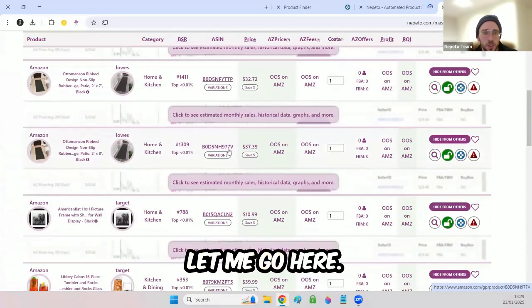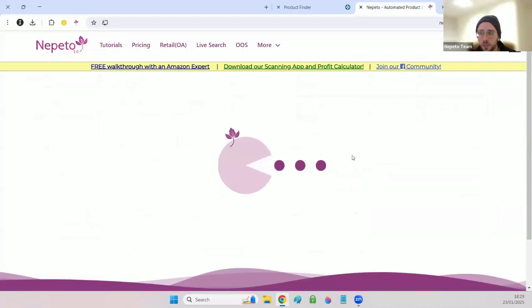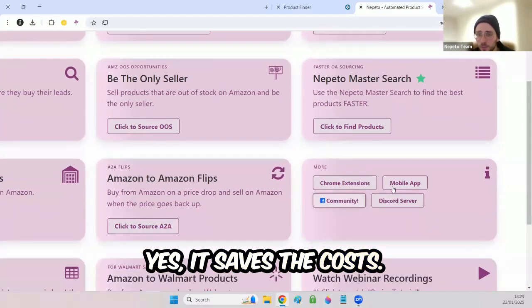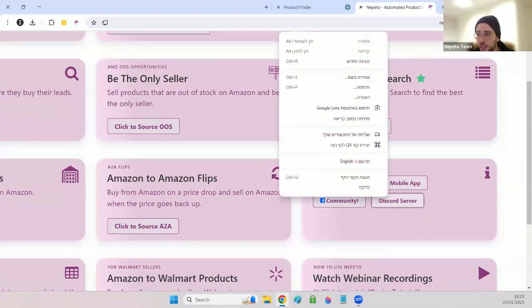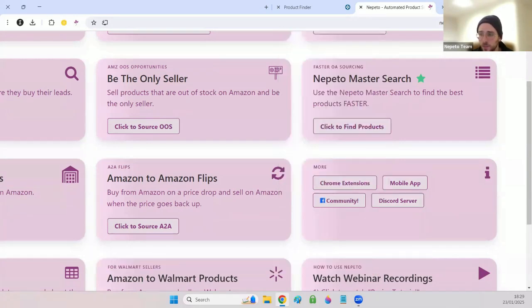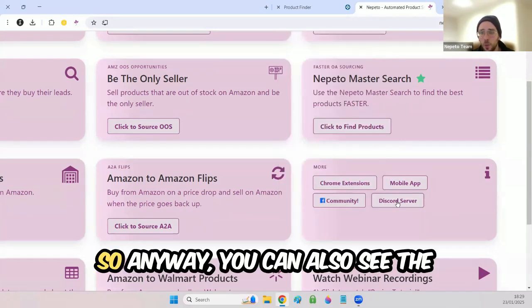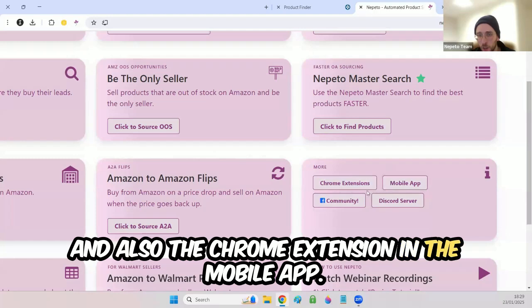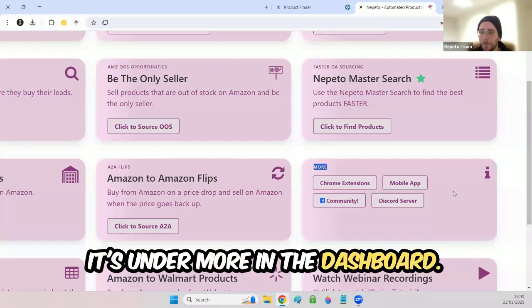Nepeto Chrome extension, yes, it saves the costs. Thank you, Joel. He sent here the link. So anyway, you can also see the Facebook community and Discord server site here, and also the Chrome extension in the mobile app. It's under more in the dashboard.